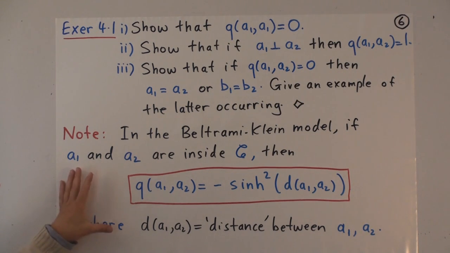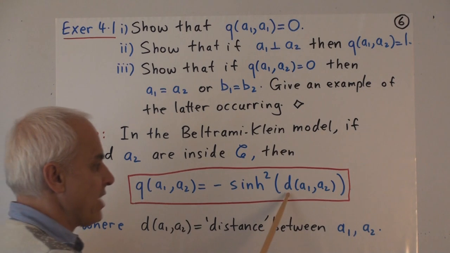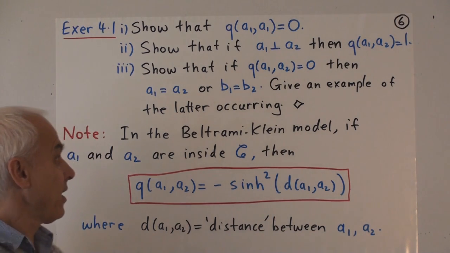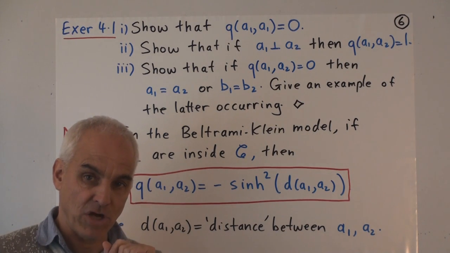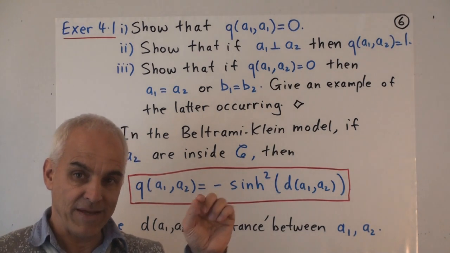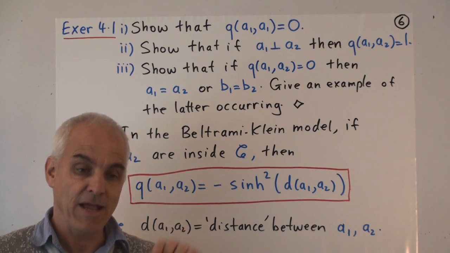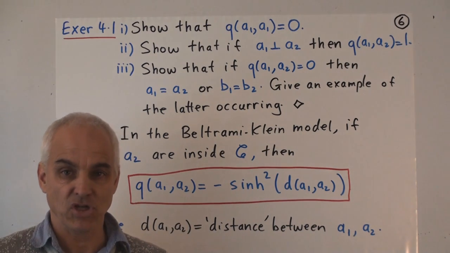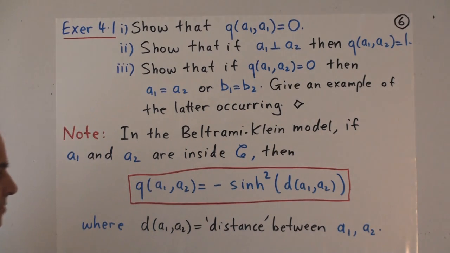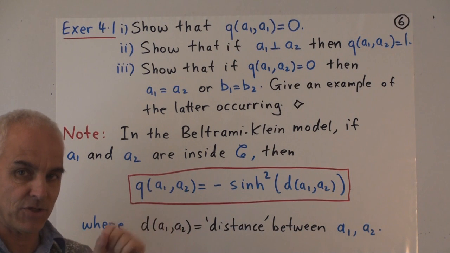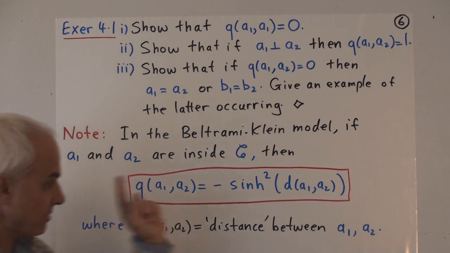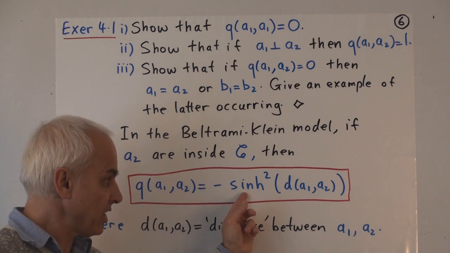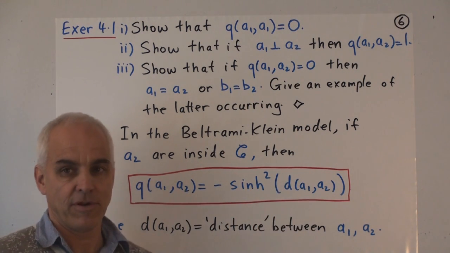This remark connects our notion of quadrance with the standard notion of distance in the Beltrami-Klein model, which I remind you is the model of hyperbolic geometry that you find in many textbooks, where the interior of a circle is used and the straight line segments are the geodesics, or straight lines. So if A1 and A2 happen to be inside the circle, then it turns out that the quadrance that I've defined is minus the sinh squared of the distance between the 2 points.